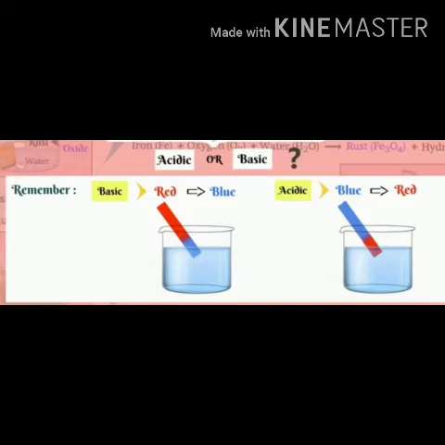Next, we have to learn about the nature of oxides of different metals. Nature means whether the metal oxides are acidic or basic. We are going to check this by using litmus paper. Let me recall how litmus paper works. If red litmus paper turns blue, then the solution is basic. And if blue litmus changes into red, then the solution is acidic.